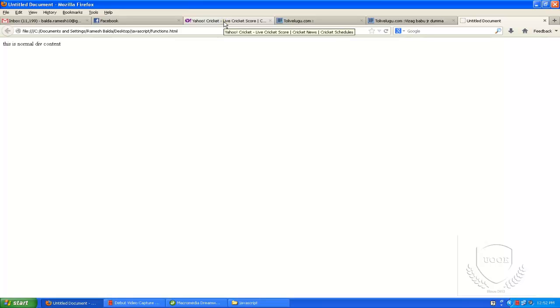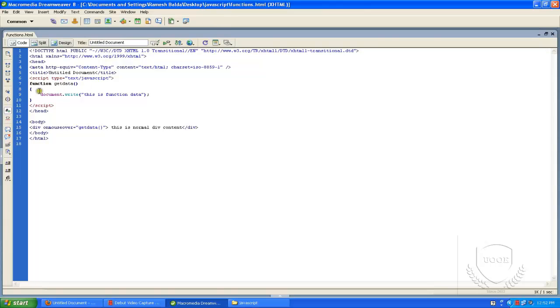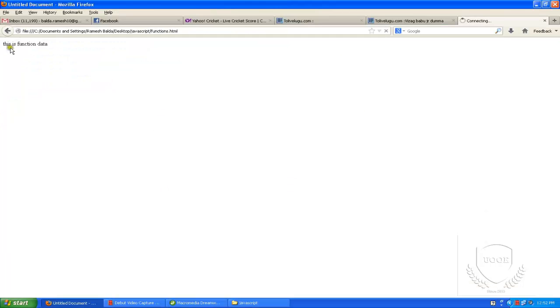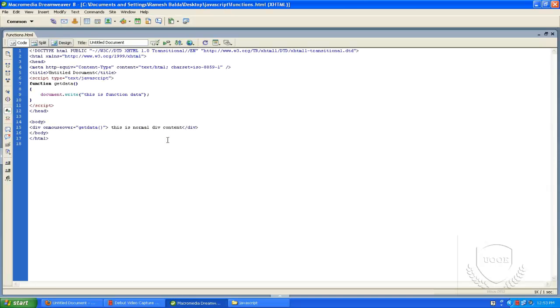If I move the mouse to my div content, I want to call this function get data. So let's check. Yeah, when I'm moving my mouse to that content, it's showing the function data. So this is how to call functions using events, or onload. We can also get this data on load of the browser.